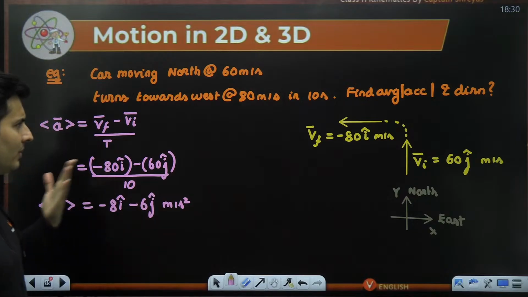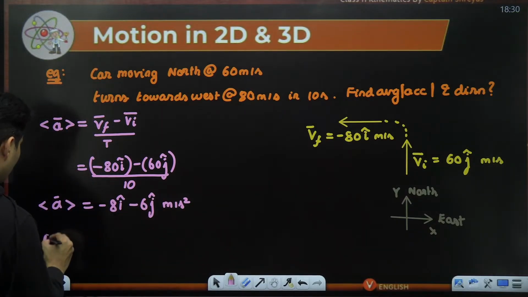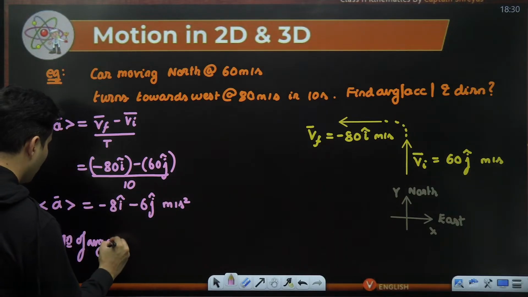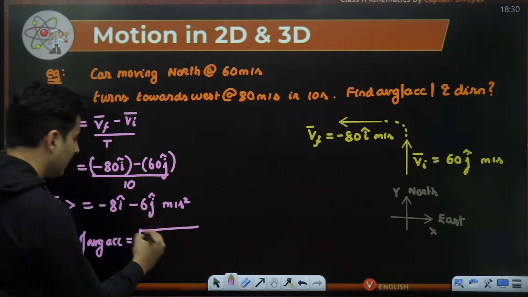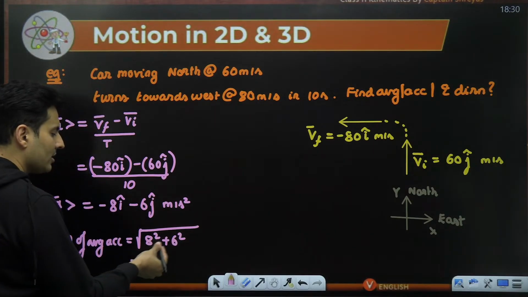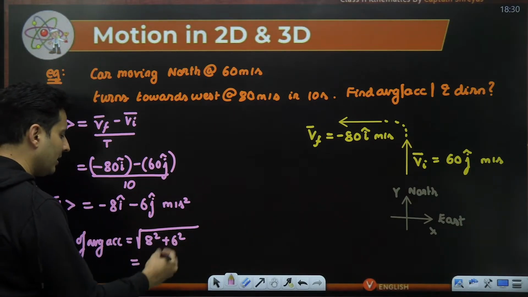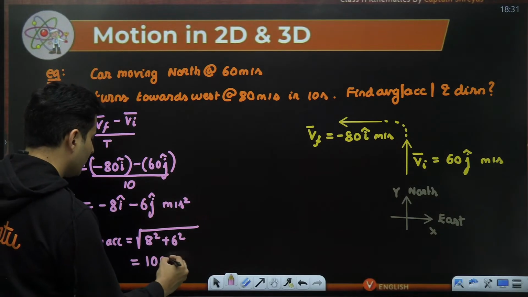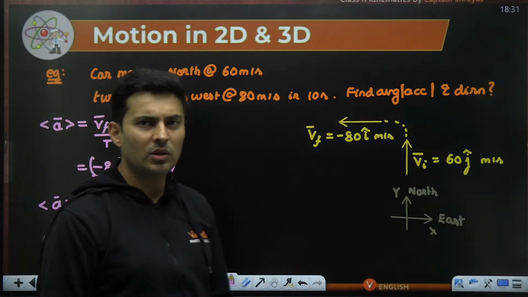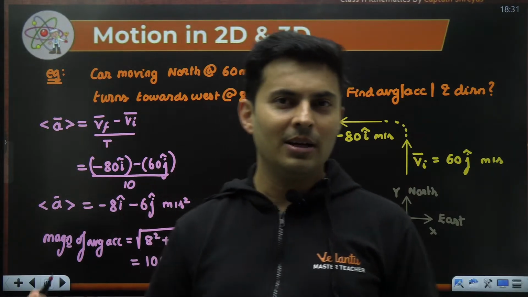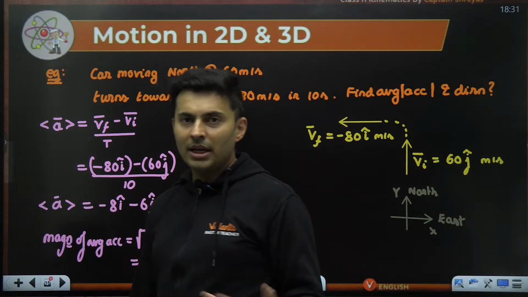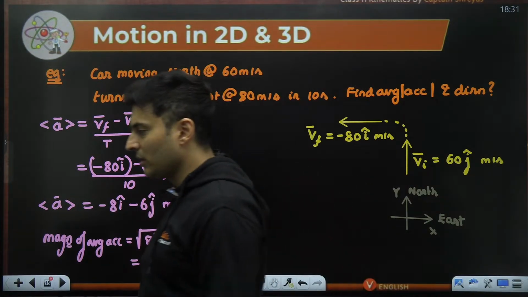I want the magnitude of it because that's what is asked. So the magnitude of the average acceleration will be, take the components like 8 and 6, square them under the root and add them. 8 square 64, 6 square 36, 36 plus 64 is 100, 100's root is nothing but 10. So 10 meters per second square is the magnitude. This is a Pythagorean triplet also, 8, 6 and 10. Even if you don't calculate it, it should be there in your head. 4, 3, 5, 8, 6, 10, right? 12, 5, 13. All these are Pythagorean triplets.